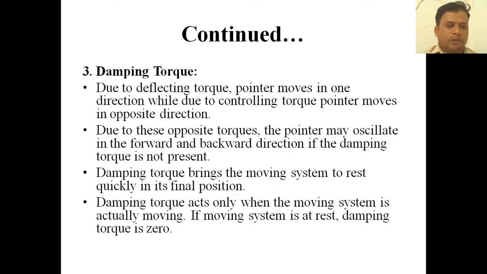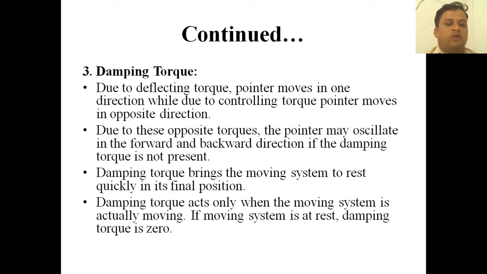Okay. Now talking about the damping torque. Due to deflecting torque, the pointer moves in one direction, while due to controlling torque, the pointer moves in the opposite direction. Due to these opposite torques, the pointer may oscillate in forward and backward directions if damping torque is not present. So the damping torque is necessary for these two opposite torques acting one upon the other, and damping torque is nothing but the torque responsible for the moving system to take its rest position and final position. Damping torque mainly brings the moving pointer to rest quickly in its final position.